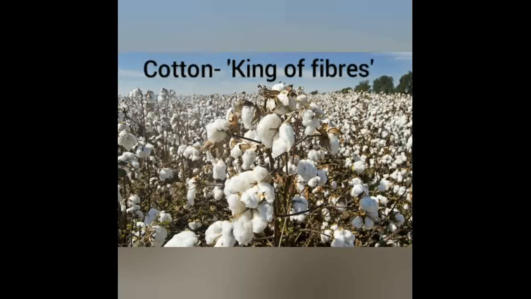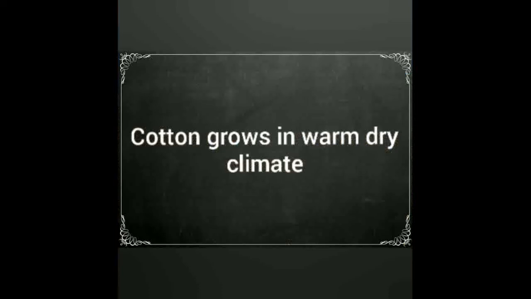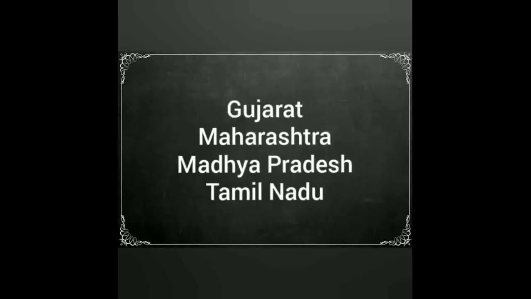Next one, cotton. Cotton is called the king of fibers and grows best in a warm, dry climate and black clayey or alluvial soil. The leading producers of cotton in India are Gujarat, Maharashtra, Madhya Pradesh and Tamil Nadu.